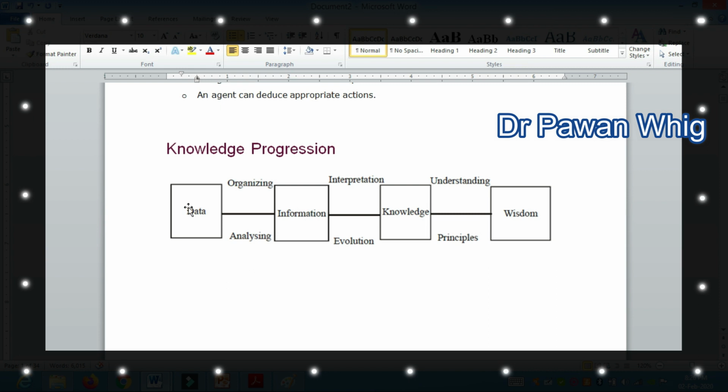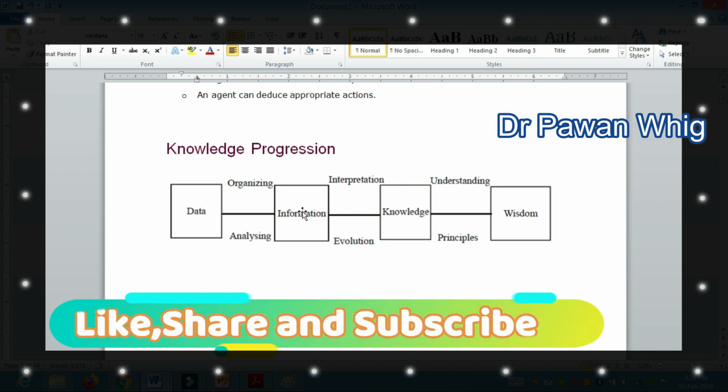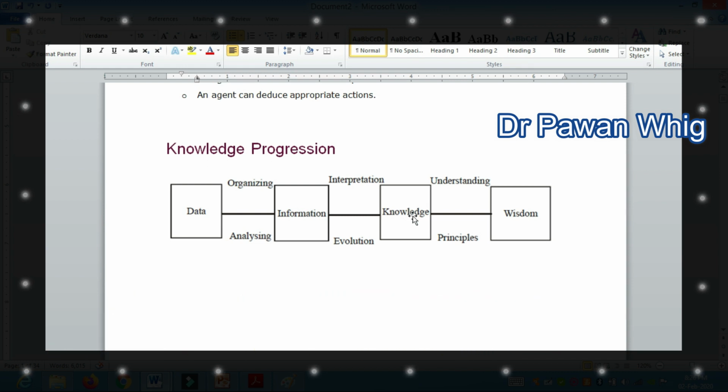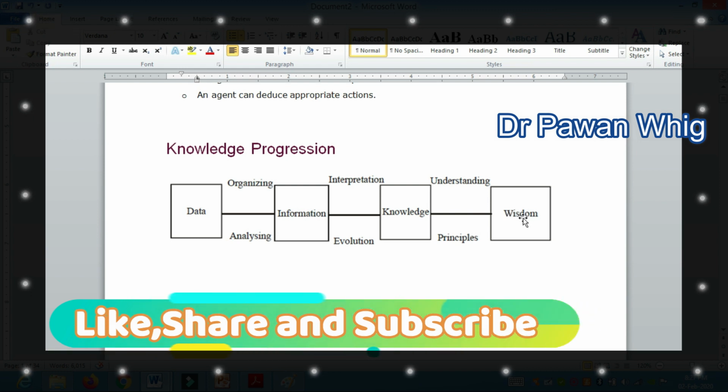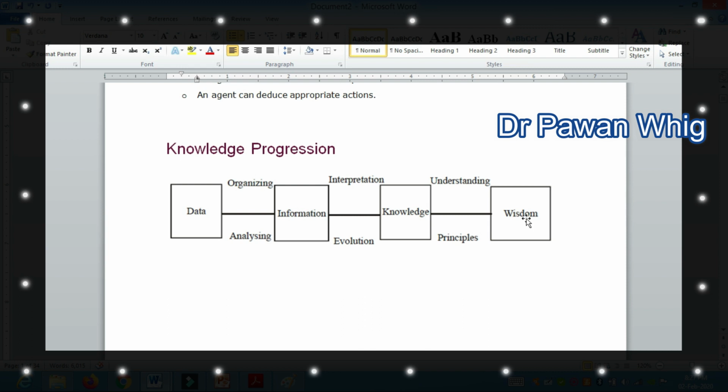First of all, we have raw data, we have to organize it, and when we do the analysis on that raw data, we get information. Information is something which has some meaning. Then from the information we interpret and evolve, and it will create knowledge. Knowledge is something which you get through experiences and through application. After this knowledge comes the complete wisdom of a person to take an action. Whether that knowledge is good knowledge or bad knowledge, that is totally the wisdom of the person who takes the action.